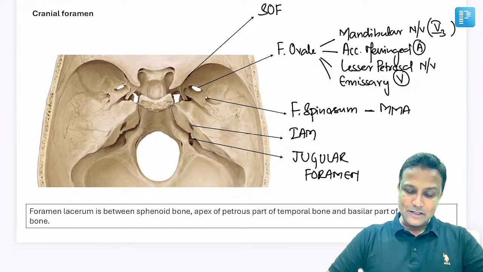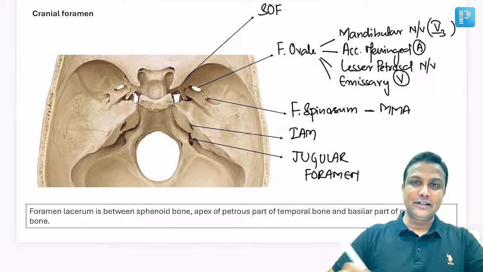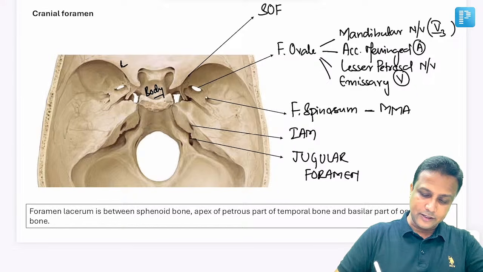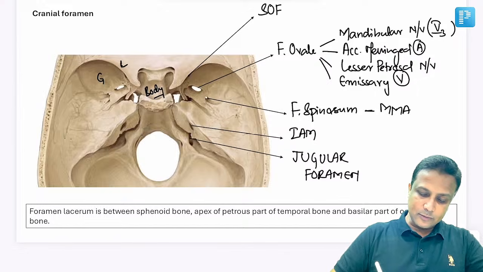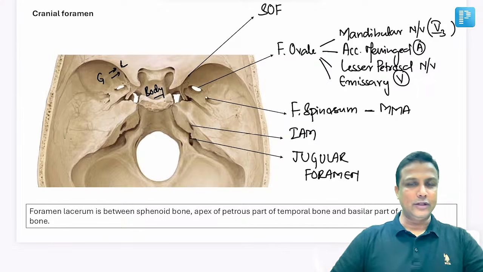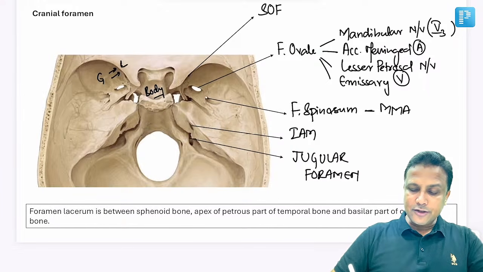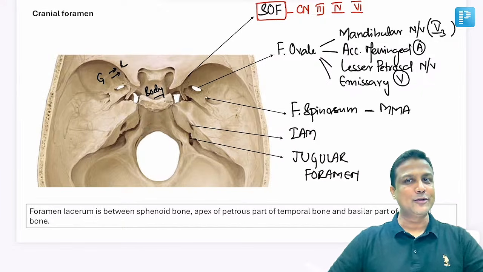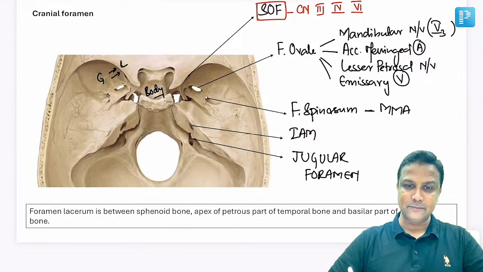Fine. Now please look at this diagram here. In this diagram, this one here will be the body of the sphenoid bone, and then there is a lesser wing here, and then there will be the greater wing. Now between the lesser wing and the greater wing, the foramen here is the superior orbital fissure. Now what are the structures which are going to pass through the superior orbital fissure? Remember cranial nerve number 3, cranial nerve number 4, and cranial nerve number 6. And these are the ones which are going to supply your extraocular muscles.